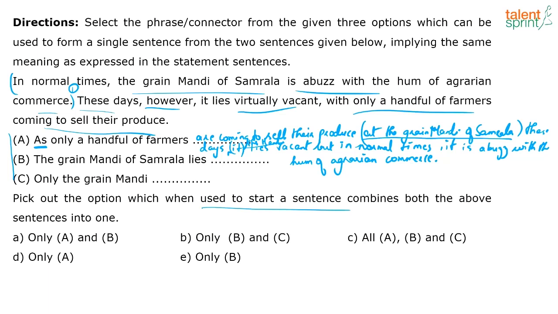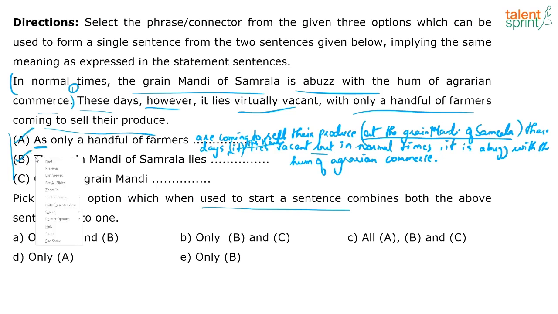The grain mandi of Samrala lies vacant, or virtually vacant, these days. Why? Because only a handful of farmers are coming to sell their produce. Again, I use but like how I've used it in sentence A. But in normal times, it is abuzz with a hum of agrarian commerce. So B also will fit.